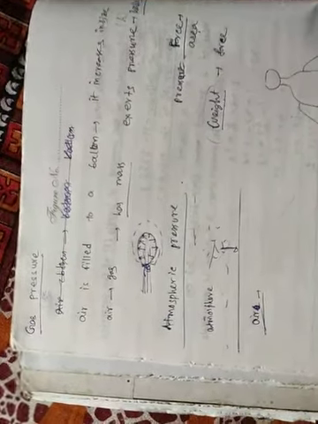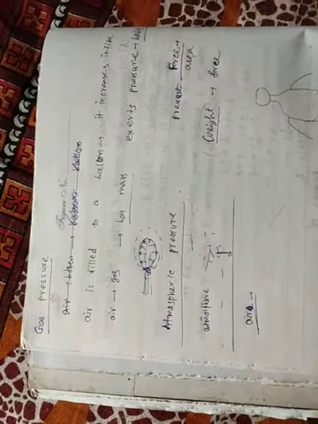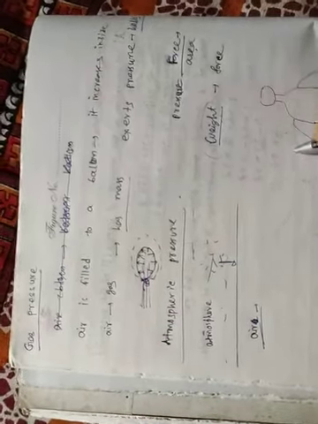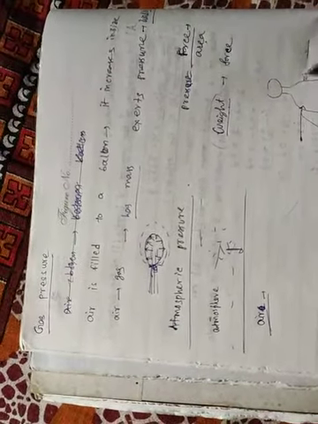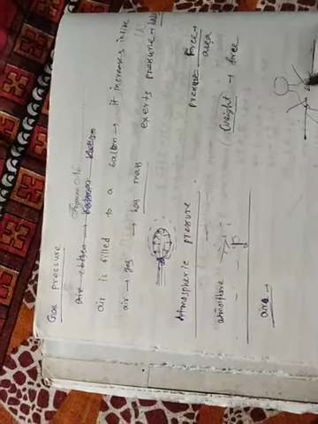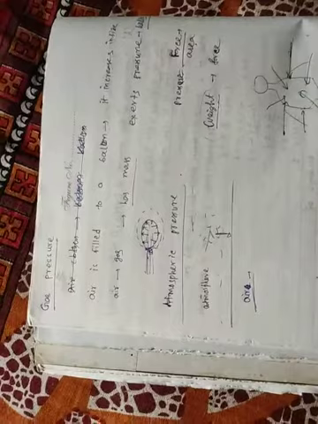As we know atmosphere or air exerts pressure, air also exerts pressure on our body, from each and every direction, and the direction is inward.